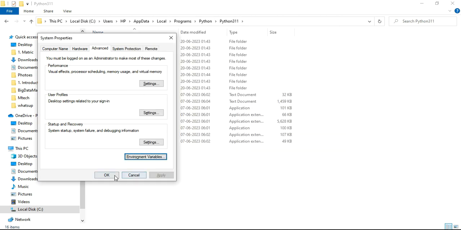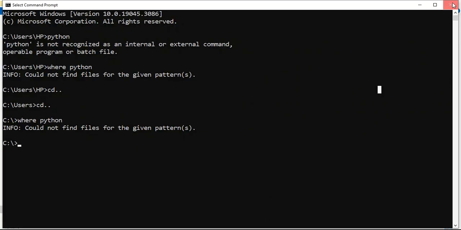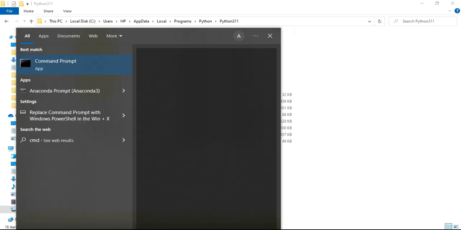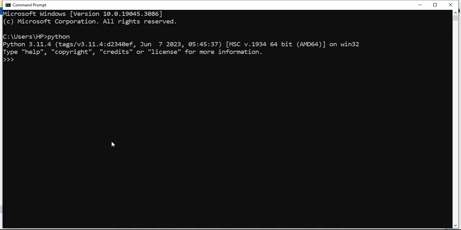OK, and OK. Environment variable setting has been done. Let me close this and open the CMD again and try to type Python. And yes, we are able to see Python. So friends, Python has been installed in our machine.